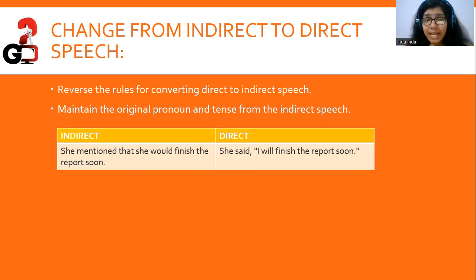For example, if we have the indirect speech, she mentioned that she would finish the report soon. She said, comma, inverted commas. Here, said is the reporting verb. I will finish the report soon. Right? So one must remember that. Here we've used she would finish the report soon. The she would become I because it's talking about herself. I will finish the report soon.